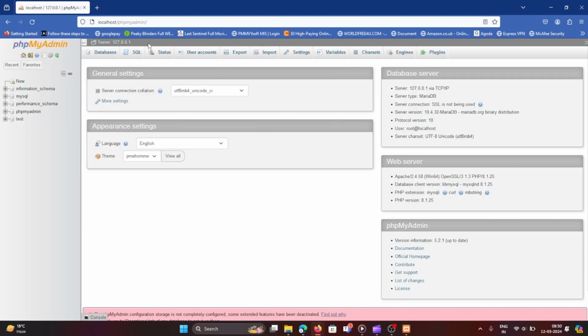You can also see the phpMyAdmin window at the top section of the page. Click on it. You can see here the IP of the server.